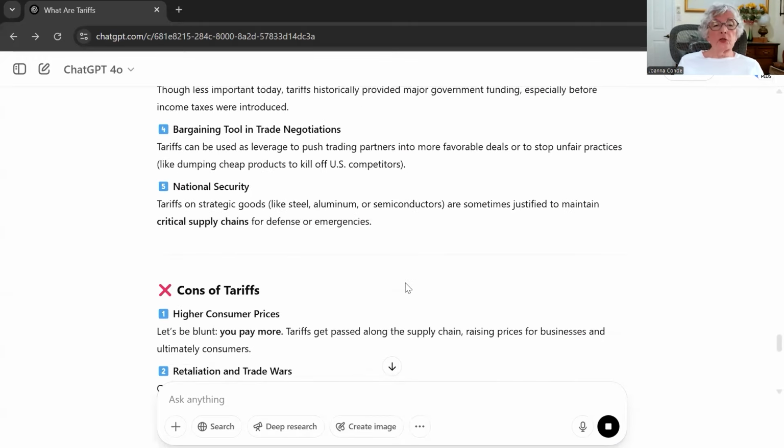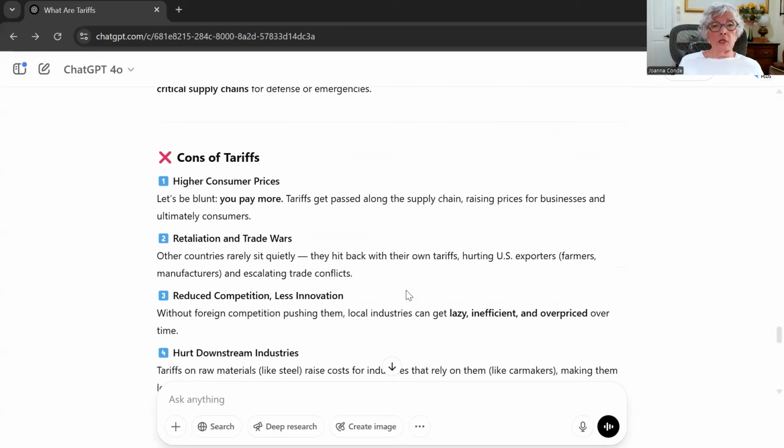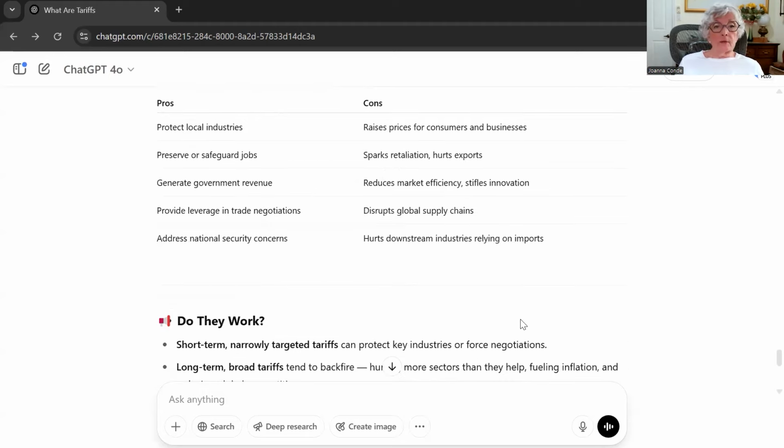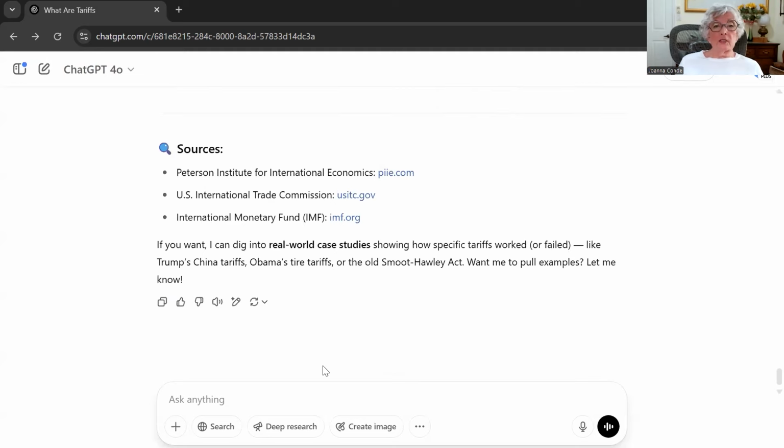Okay, the point is here that you can ask your own questions. You can get your own answers. Here's some of the questions. And what else? Summary. You have a whole table. Do they work? Real world case studies. Let's have some real world case studies. And notice that chat gives you a kind of trigger to ask other questions. Okay, so let's do, please give me some real world case studies.